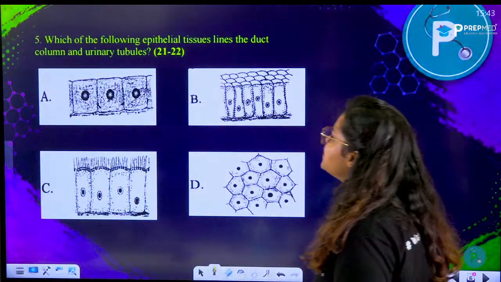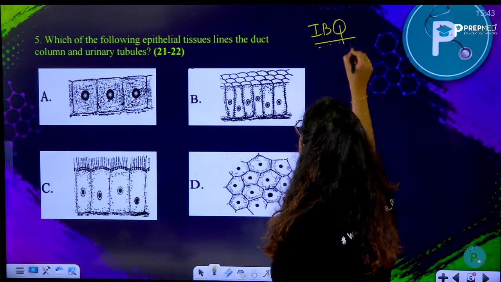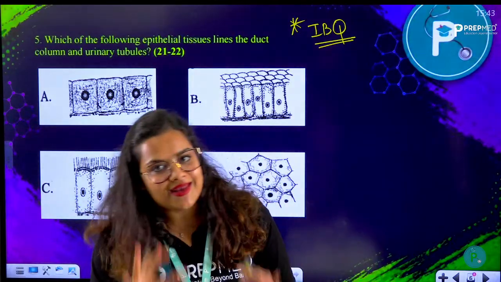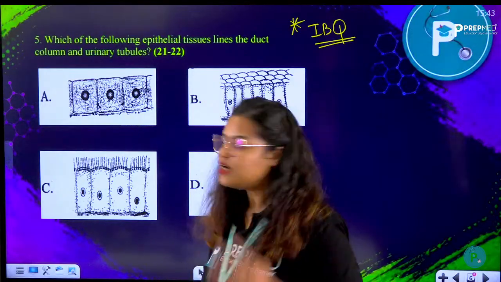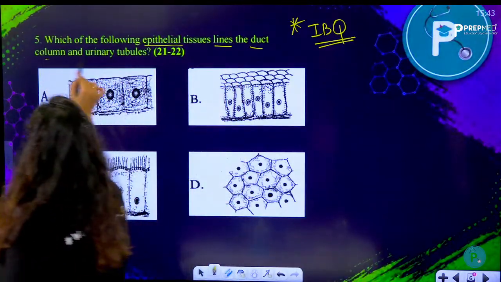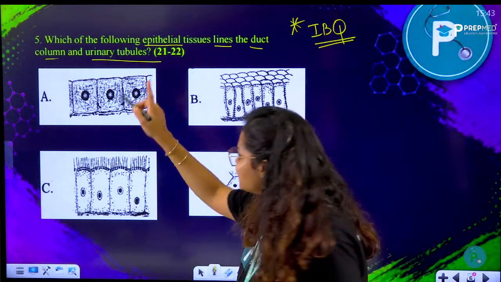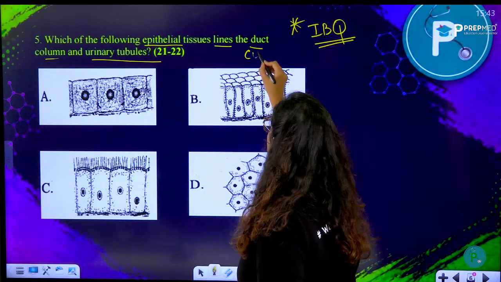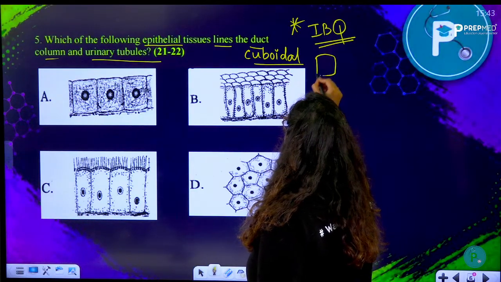Moving on to question number 5 now. Another image-based question has been asked. Image-based questions are an integral part of an SO examination or any Olympiad examination, especially biology questions. What they have asked here is, which of the following epithelial tissue lines the duct, column and urinary tubules? Any duct, or most of the time the column and the ducts of your glands, are always lined by cuboidal